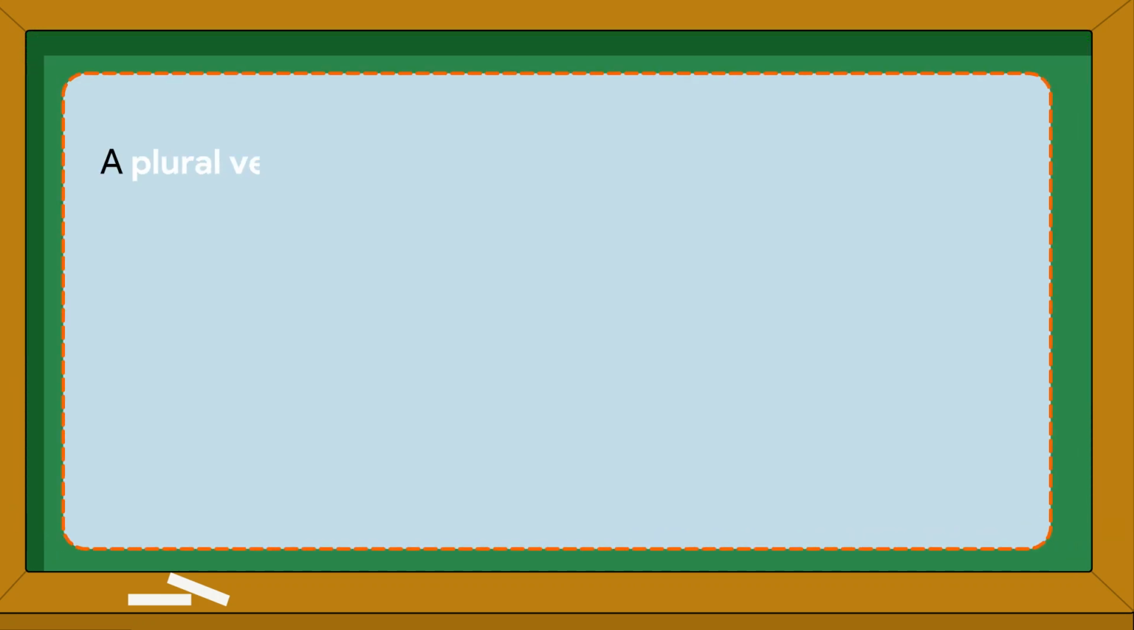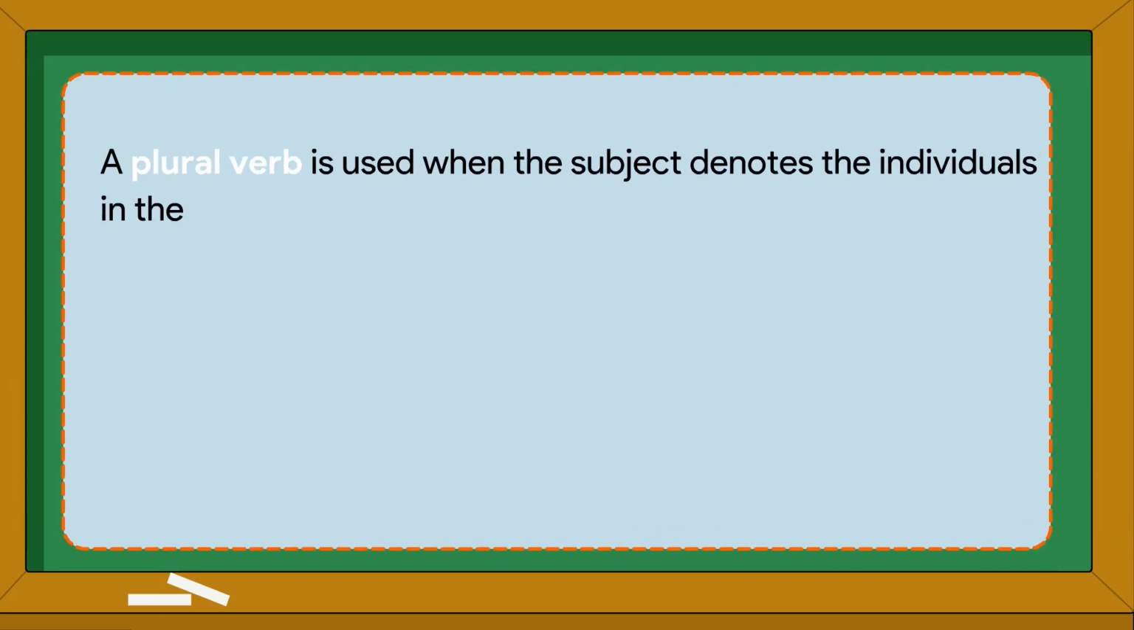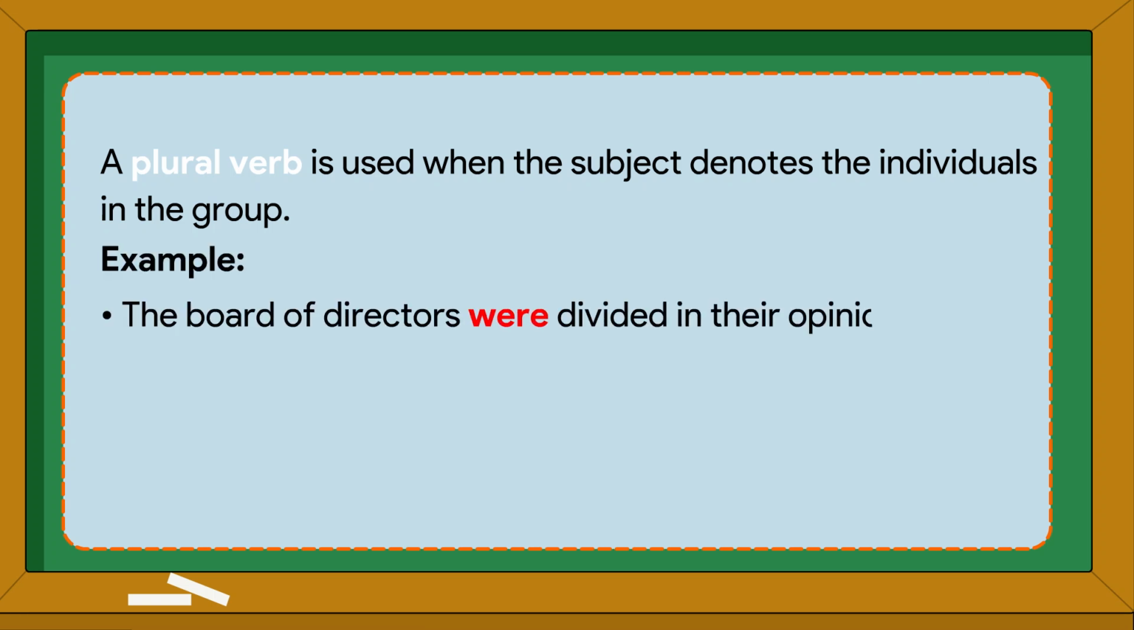A plural verb is used when the subject denotes the individuals in the group. Example: The board of directors were divided in their opinion.